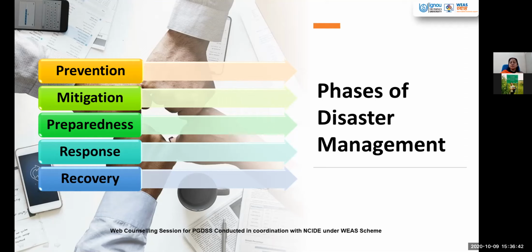Then there is response. Response means how we react in case of any disaster taking place. What kind of emergency services are available? Fire, ambulance, police, all these are critical aspects. Food availability to the victims. In case of accidents, are we able to provide them medical help? So how do we react if a disaster has taken place? So response also plays a critical role.